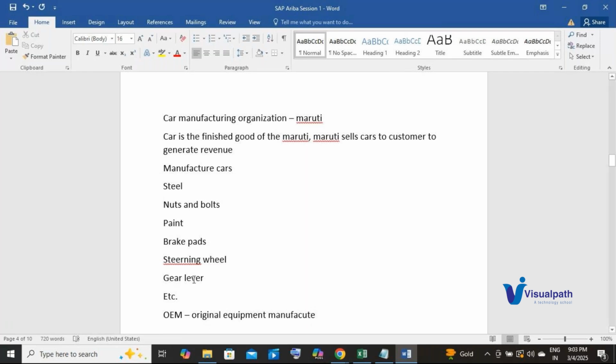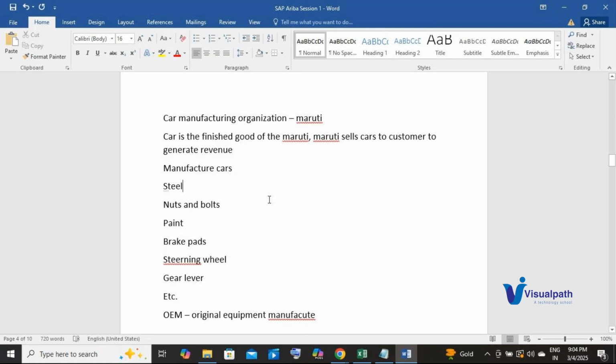Now we have, for example, steel. We have Tata Steel, right? Or Mittal Steel, if you are aware of it. Paint we have. When it comes to car paints, there might be a different manufacturer, for example, Asian Paints. I don't know if they offer car paints or not, but for example, I'm saying, right? So I need to procure all these materials to manufacture the car, correct? Now all these materials are involved in manufacturing the car. That means any procurement activity involved in manufacturing the car is direct procurement.